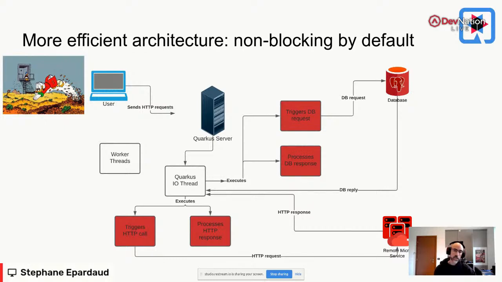So for instance, if we get an HTTP call, what we're going to do is trigger a database request directly on the I/O thread, and then that sends the request to the database, and then we're done. We terminate. We stop the endpoint processing. We return to the I/O thread, and we do something else.